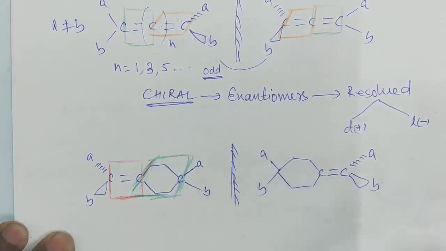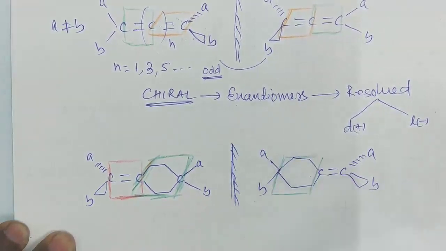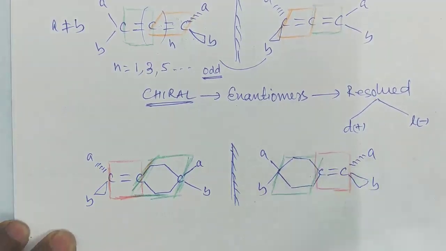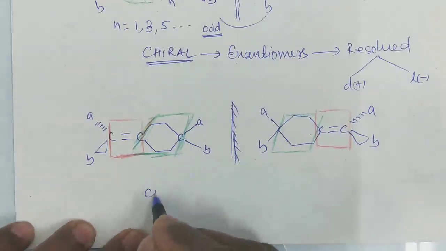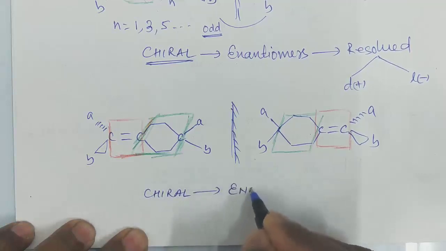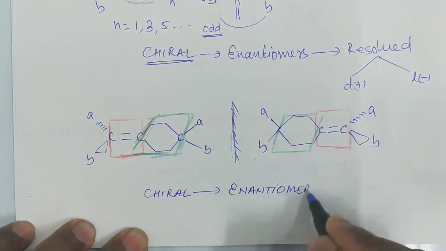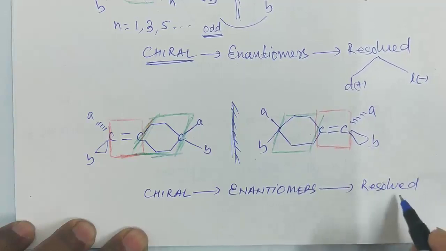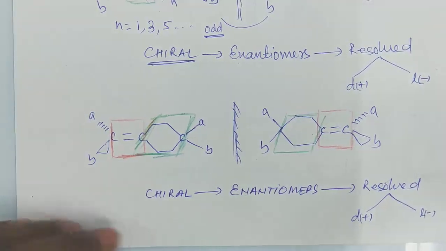So if you take the mirror image of this, you are getting A and B. So this is this plane, and this is this plane. So these two are also chiral, and thus enantiomers, and they can be resolved into D plus and L minus.